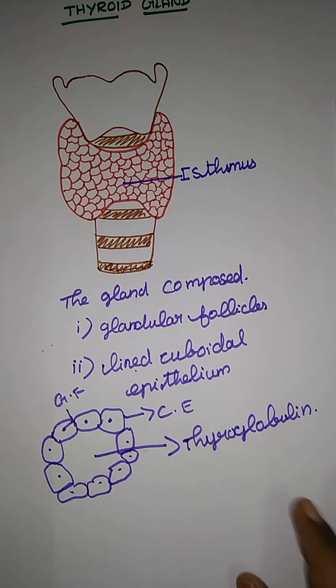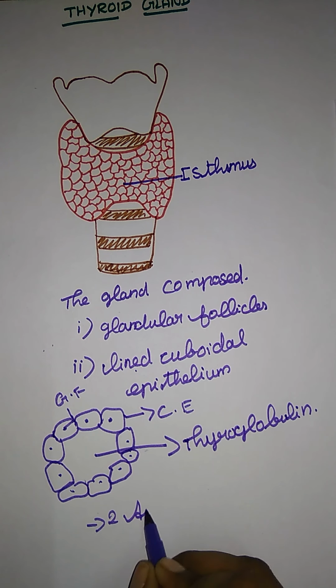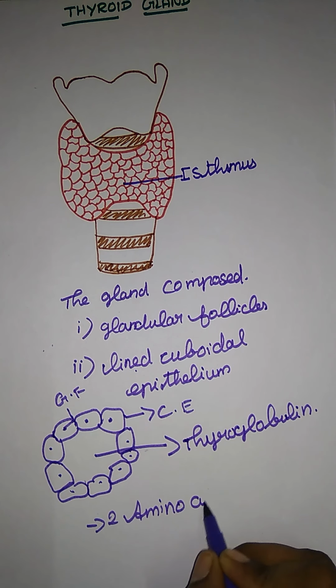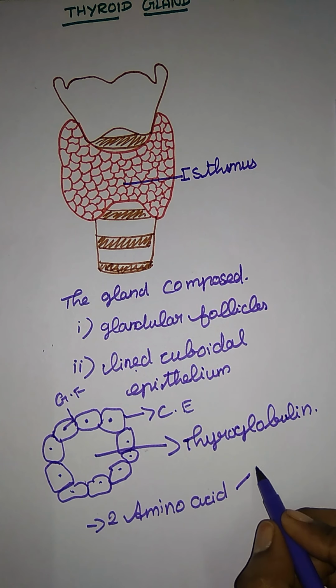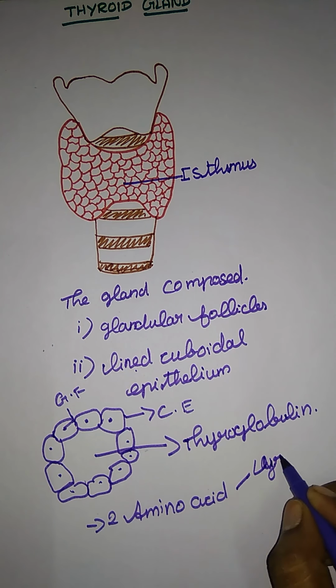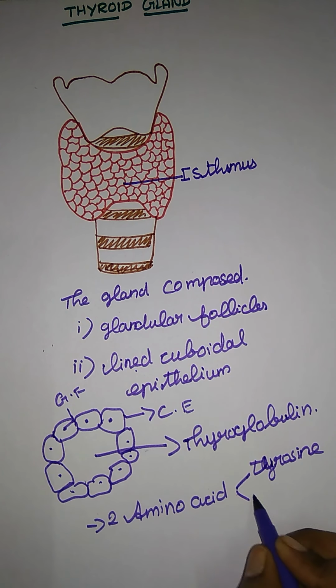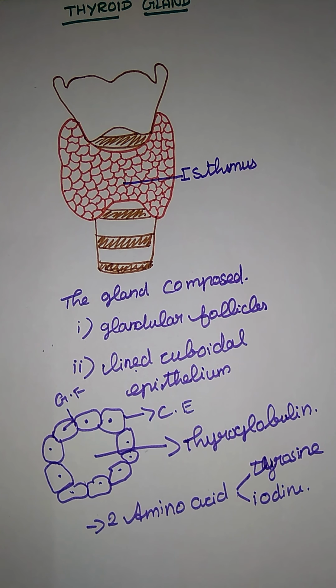They have two amino acids in the cell. The first one is tyrosine, and the next one is iodine. These two are essential for the formation of thyroid hormone.